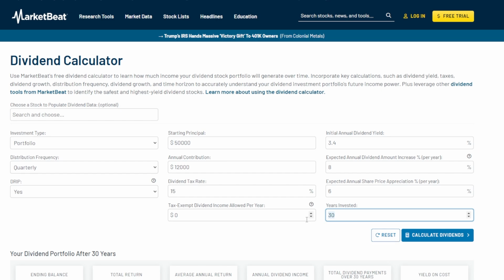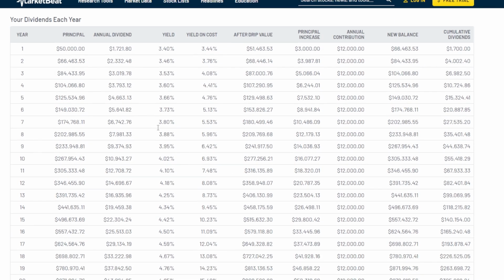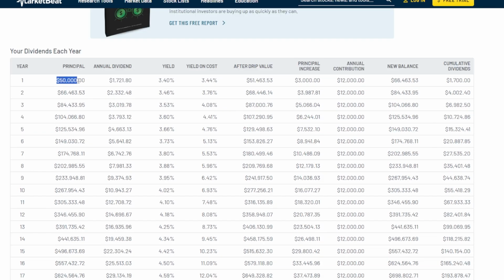Now, keep in mind, dividends are going to be reinvested along the way, and they're paid out quarterly, but let's see what we get. With the initial $50,000 investment and just going off the numbers that we talked about, it would definitely take several years for the principal and the annual dividend amount to get very large. But just after 4 years, the portfolio in theory would already be over $100,000. Now keep in mind, for this example, we're talking about a $1,000 contribution every single month, but stay tuned because we're going to go over much less.